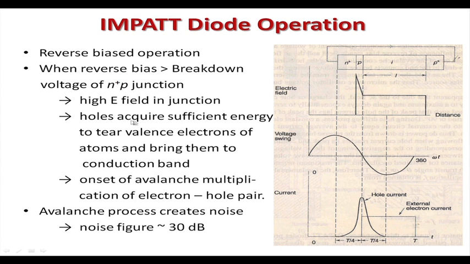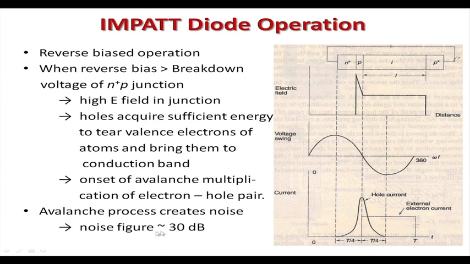Holes acquire sufficient energy to tear valence electrons from atoms and bring them to the conduction band. Then these electrons, with such high energy, collide with other atoms. That is the avalanche process, the onset of avalanche multiplication of electron-hole pairs.